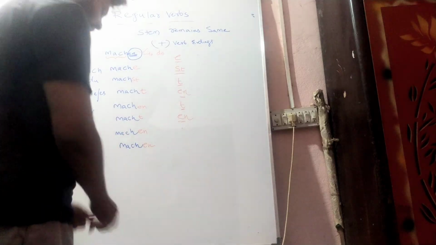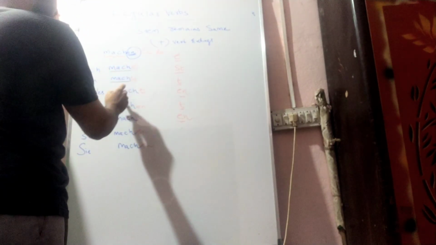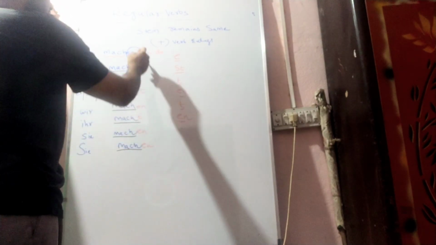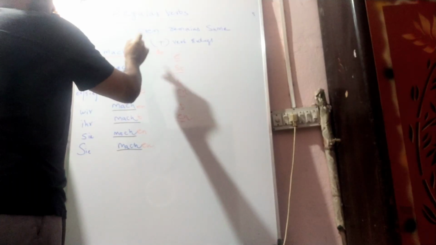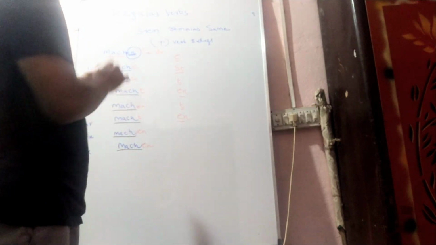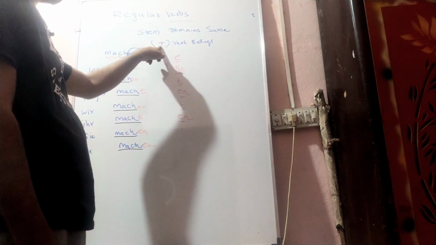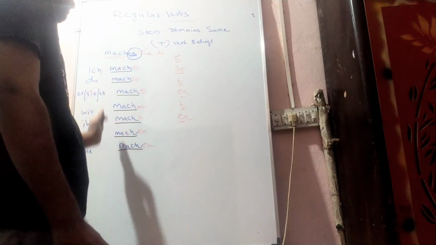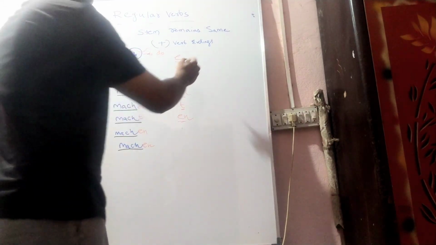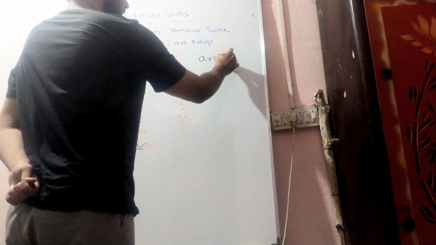So here, if you observe, the stem part is not changing. The stem part is remaining the same. After removing the infinitive ending, the stem remains the same. Only we are adding the verb endings. So this is a regular verb. That is what I said: the stem remains the same, and we have to add verb endings to this word. This is how it looks. There are some regular verbs. You can try these verbs. You can even comment with the verb.